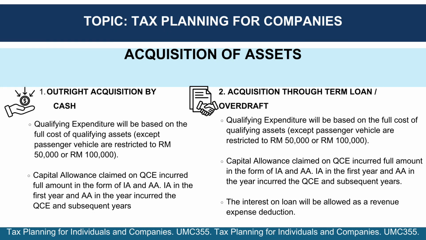When acquiring assets outright with cash, the qualifying expenditure, QCE, is based on the full cost of the asset, except for passenger vehicles, which are subject to restrictions. Capital allowances, including initial allowance, IA, and annual allowance, AA, can be claimed on the full amount. Similarly, acquisition through a term loan allows for capital allowances on the full cost, with the interest on the loan deductible as a revenue expense.